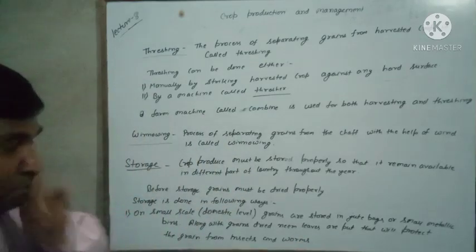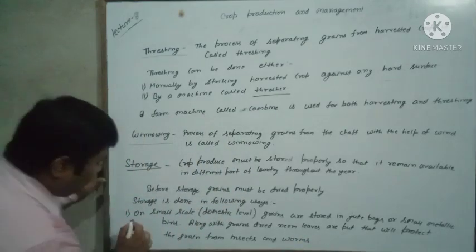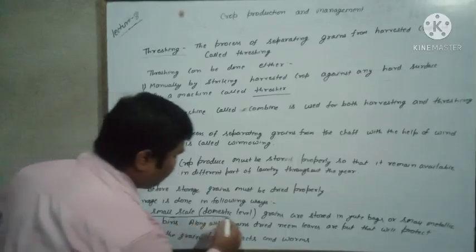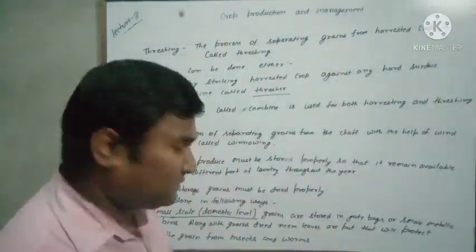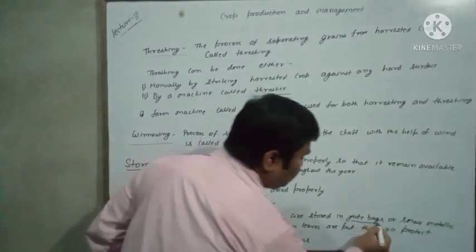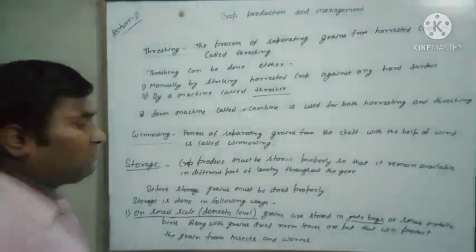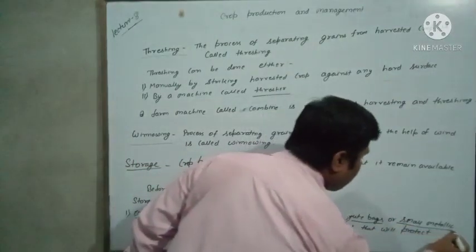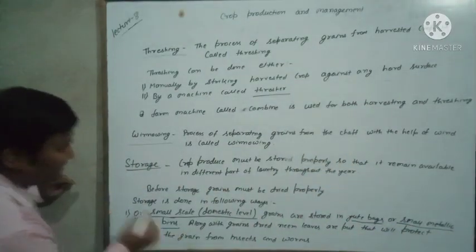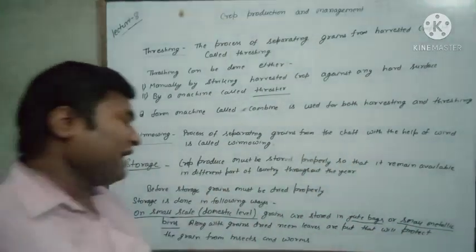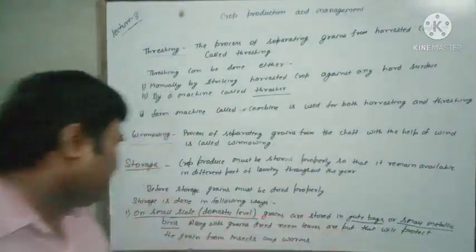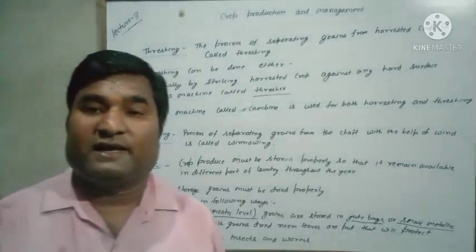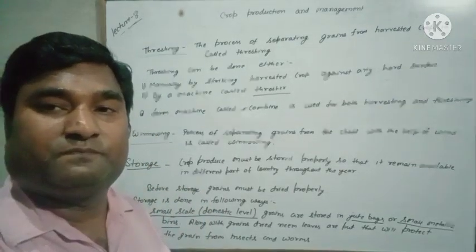So on small scale or at domestic level, grains are stored in jute bags or small metallic bins. Along with the grains, dried neem leaves are put that will protect the grain from the insects and worms.